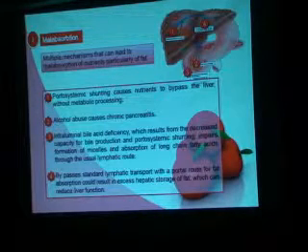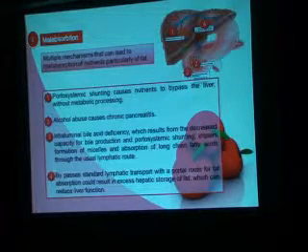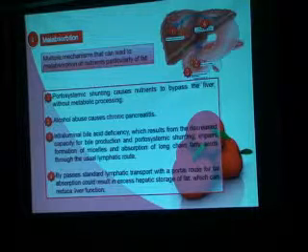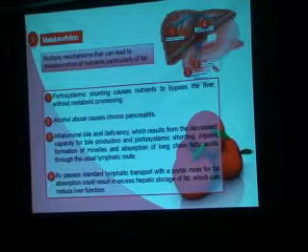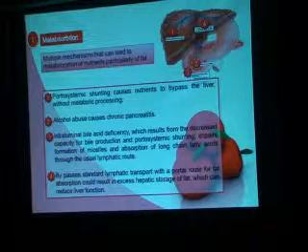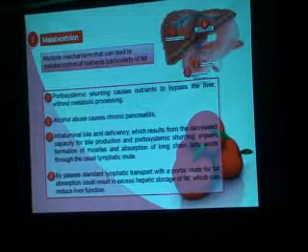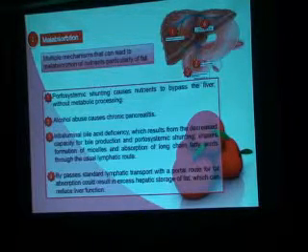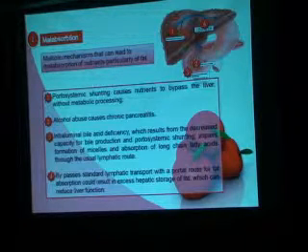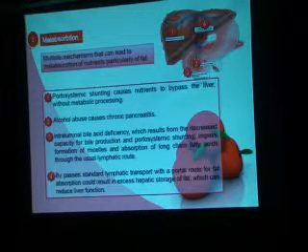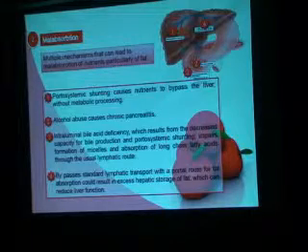Number three, intraluminal bile acid deficiency, which results from decreased capacity of bile production and portosystemic shunt, impairs formation of micelles and absorption of long-chain fatty acids through the usual lymphatic route. Bypassing standard lymphatic transport with a portal route for fat absorption could result in excess hepatic storage of fat, which can reduce the liver function.